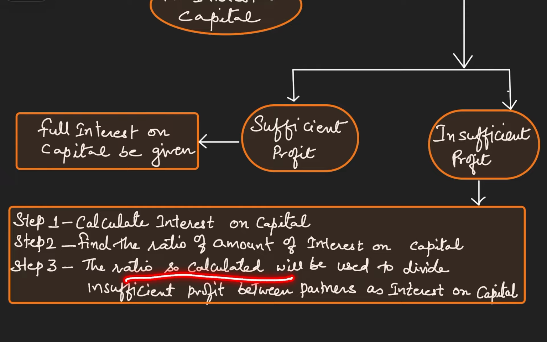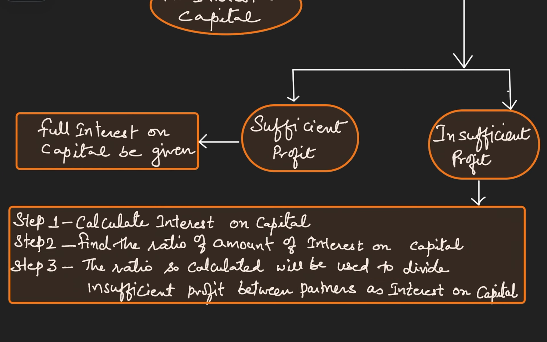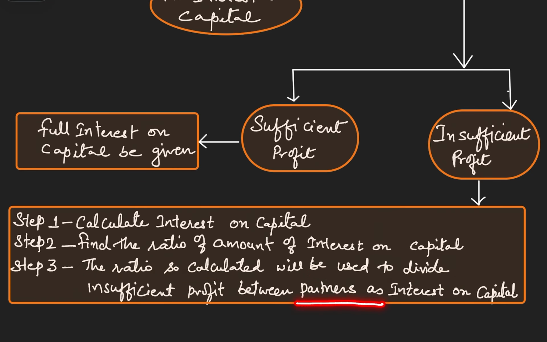Step number 3, the ratio so calculated in step number 2 will be used to divide the insufficient profits between the partners under the heading interest on capital. I repeat, the insufficient profit will be divided between the partners under the heading interest on capital.